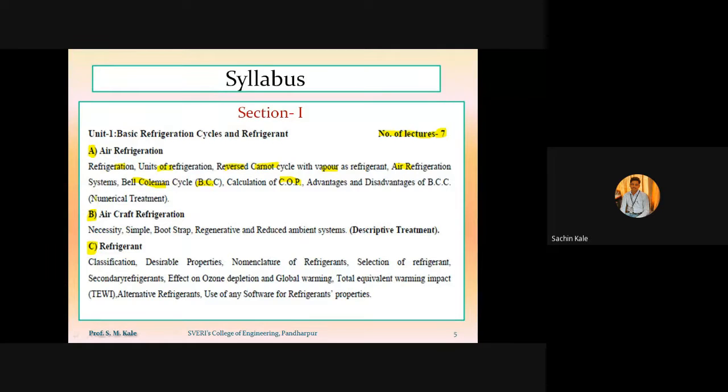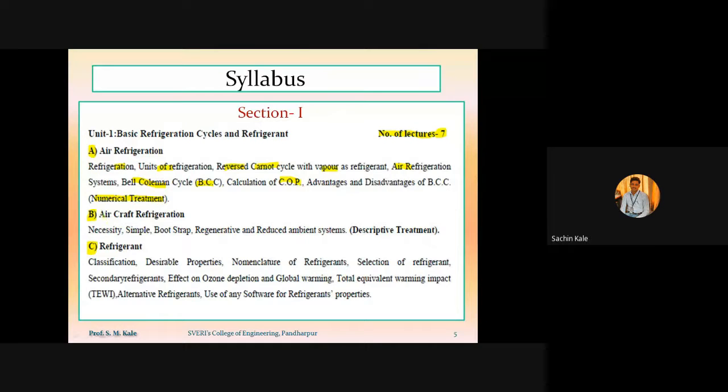And here in numerical treatment, that means in part A, whatever systems we have to study, we have to analyze those systems. We have to draw the PV and TS diagrams and analyze the systems with the help of the PV and TS diagrams of the reverse Carnot cycle and Bell-Coleman cycle. Also, we have to calculate the values of COP and solve problems related to air refrigeration. So this is part A.